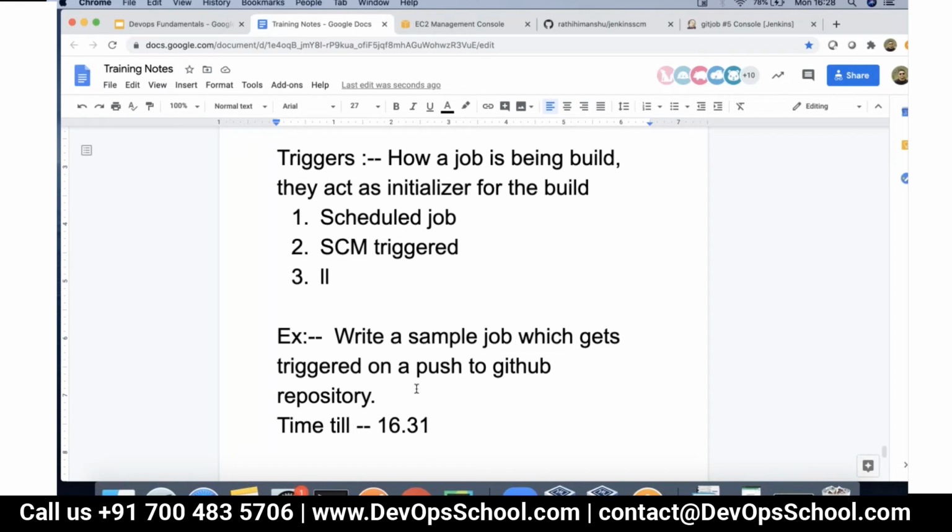Himanshu, can you please show the configuration for both the jobs? Because I am slightly confused. Yeah, sure.